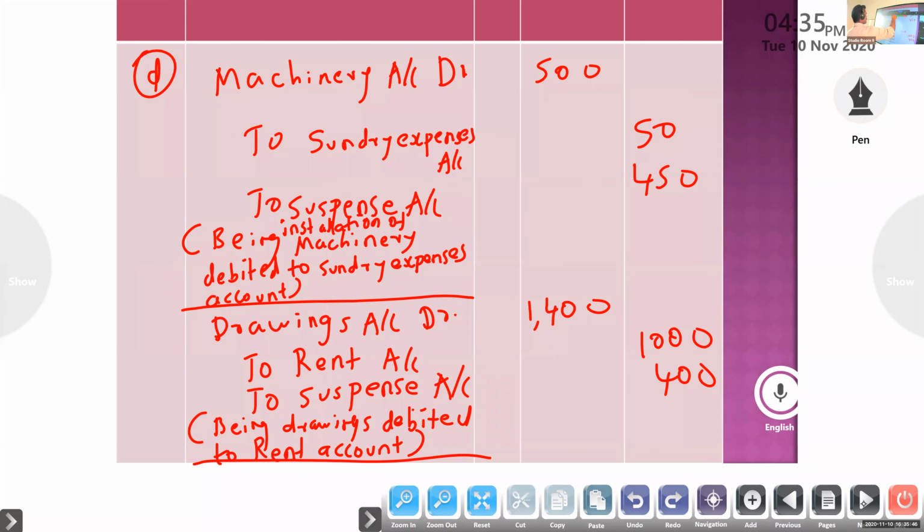Next, machinery account to sundry expense to suspense.